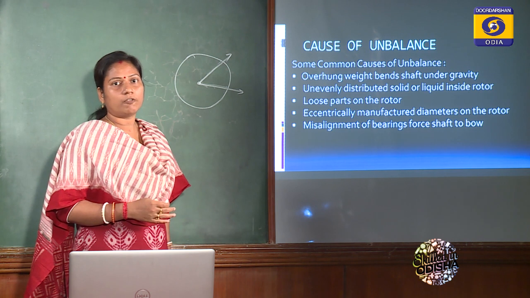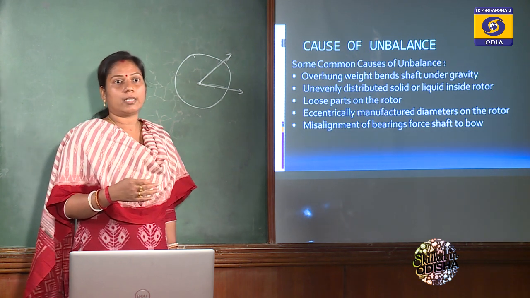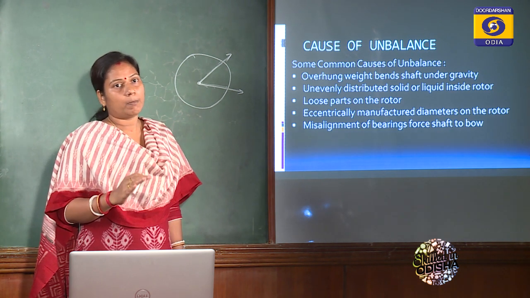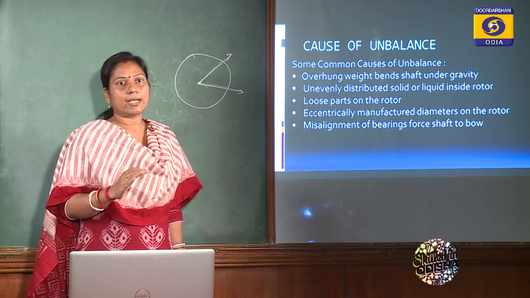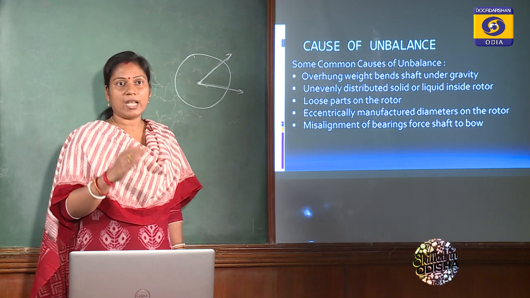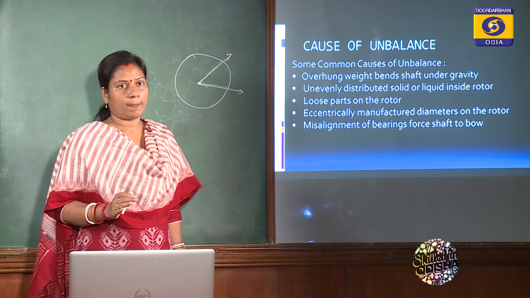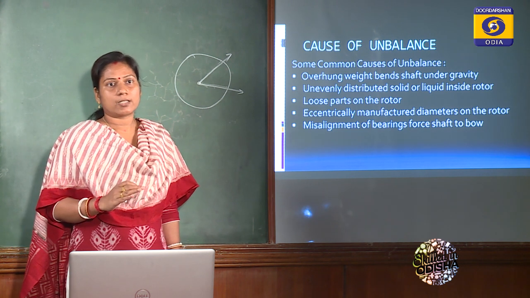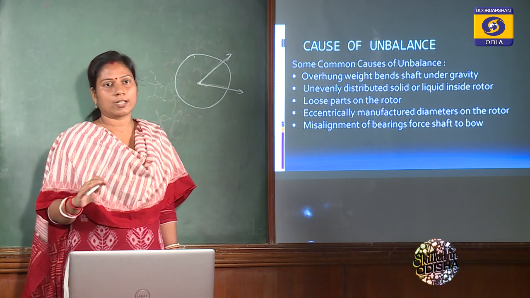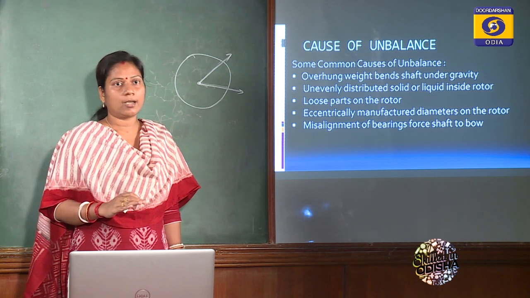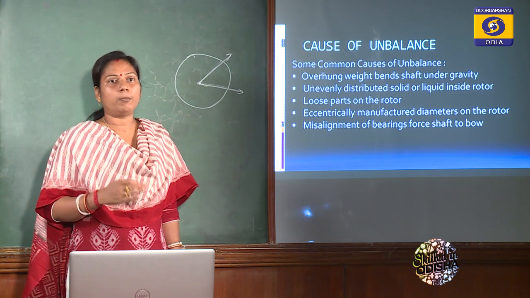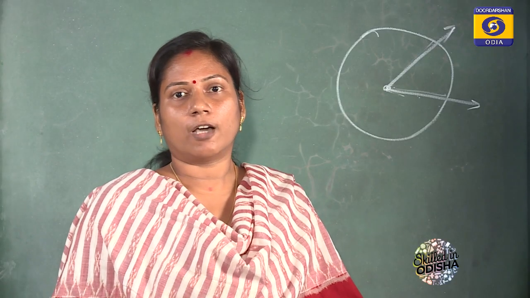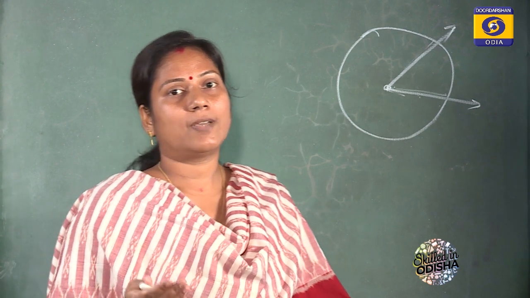You can take the example of a rotor. When a rotor is revolving, the centrifugal force will remain under balance condition as long as the center of mass lies on the axis of the shaft. Then only it will be in the balance condition. But if the center of mass does not lie on the axis of the shaft, then unbalancing will arise, or unbalancing force will be produced. This is the most common cause in case of steam turbine rotors as well as engine crankshafts.